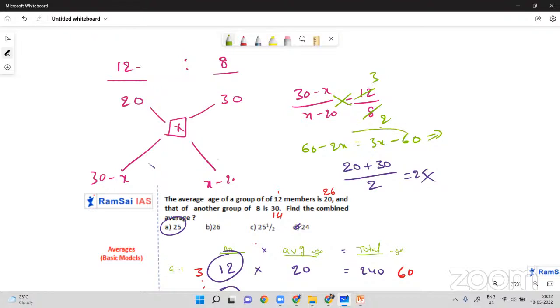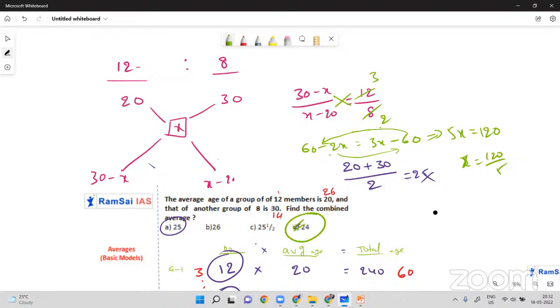if I take this minus 60 to the left side and 2x to the right side, 3x plus 2x will be 5x, is equal to 60 plus 60, 120. x equals 120 by 5. How much is it? 24 only. So option D. This is how we can solve using allegations.